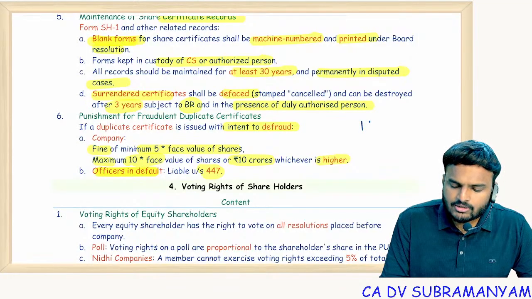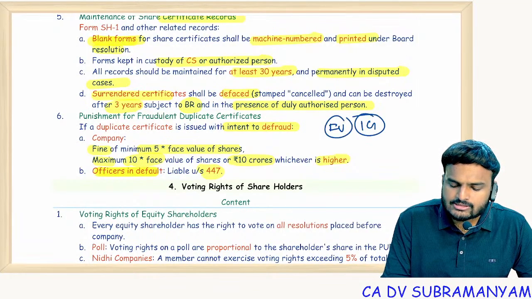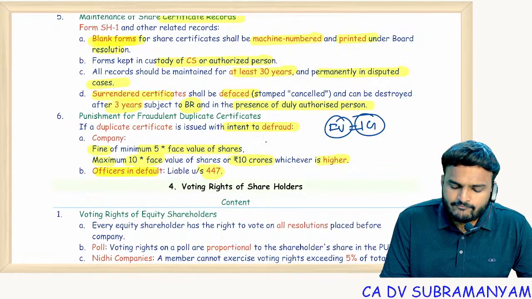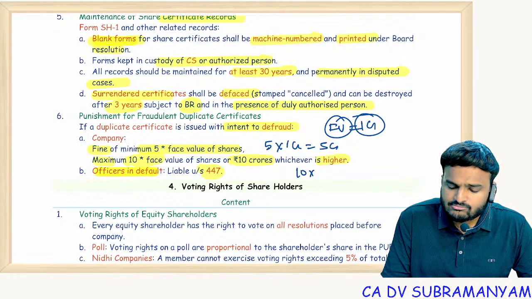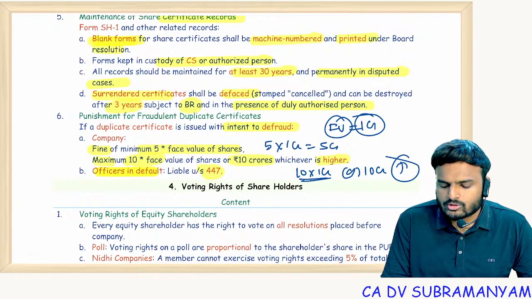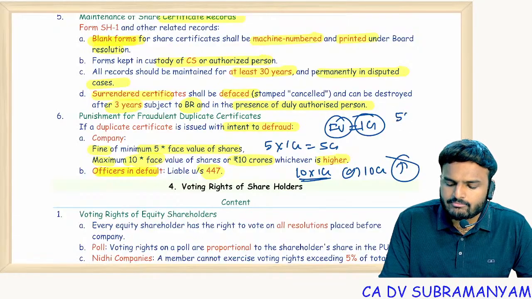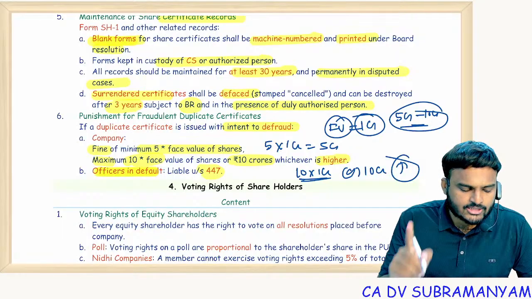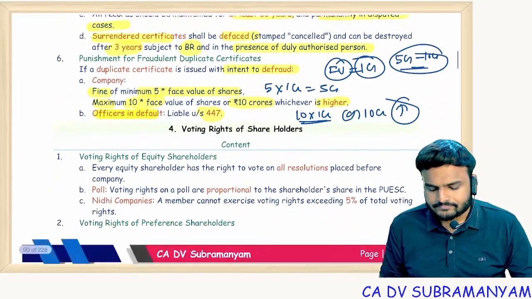Say for example, 1 crore worth face value of shares have been duplicated fraudulently. Now minimum fine will be 5 into 1 crore, 5 crores, maximum 10 times of 1 crore or statutory limit of 10 crores, whichever is higher. So 10 times of 1 crore means 10 crores only. 10 or 10, whichever is higher, means 10 only. So minimum 5, maximum 10. This is the punishment to the company, not to the officer in default. Officer in default gets punishment under section 447.